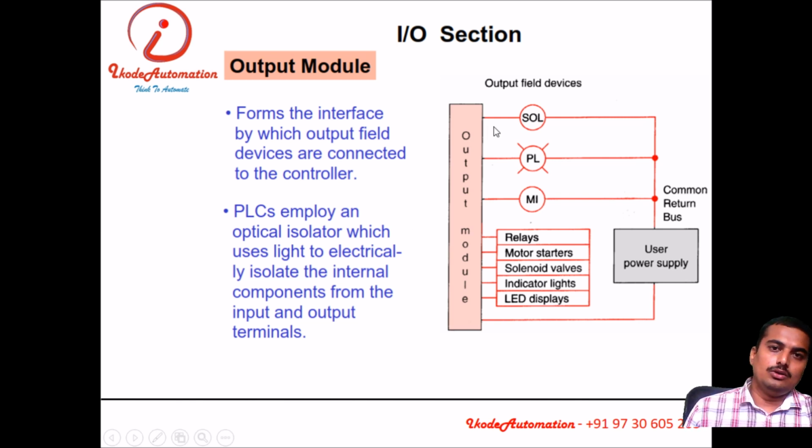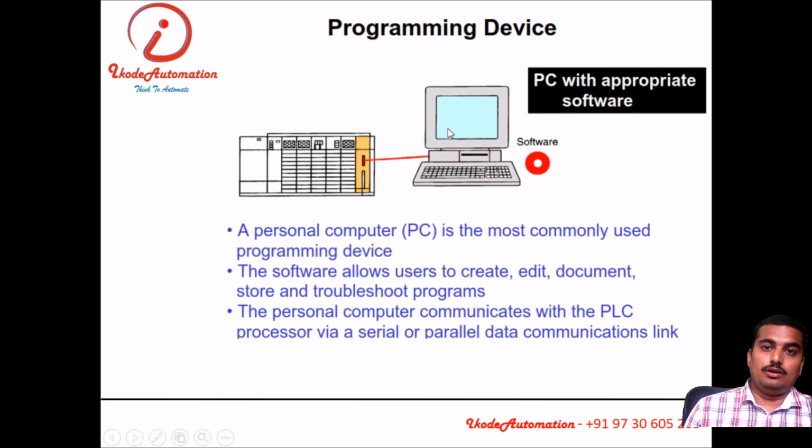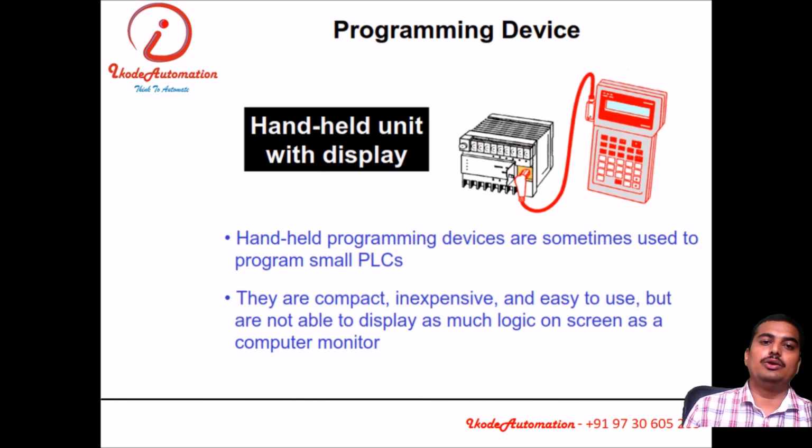Then the programming device: the controller has to be programmed by means of a programming device. It may be your laptop or personal computer, or a handheld unit supplied by the manufacturer. Few manufacturers used to send handheld computers or handheld displays to program their devices, but this trend is now outdated.